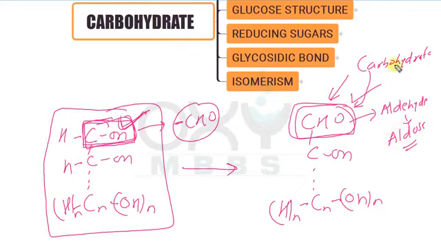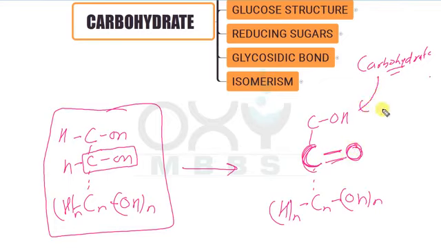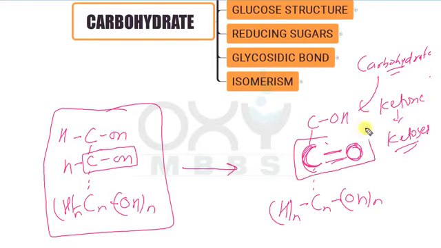The carbohydrate or sugar that is having aldehyde group is called the aldoses, and if we convert this hydroxyl group that is attached with the carbon atom into the ketone group, then this sugar is called the ketone containing sugar, and that is called the ketoses.